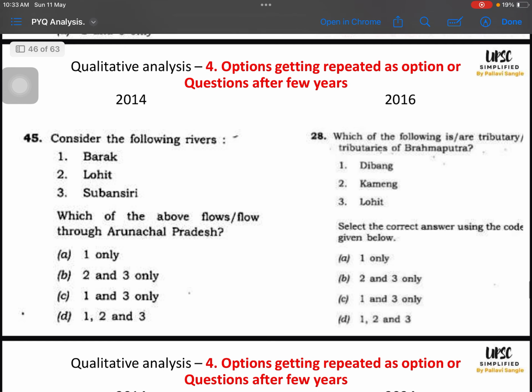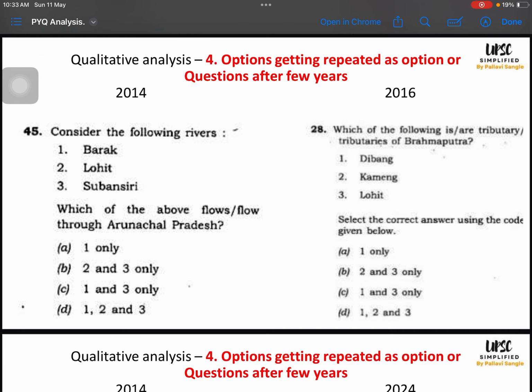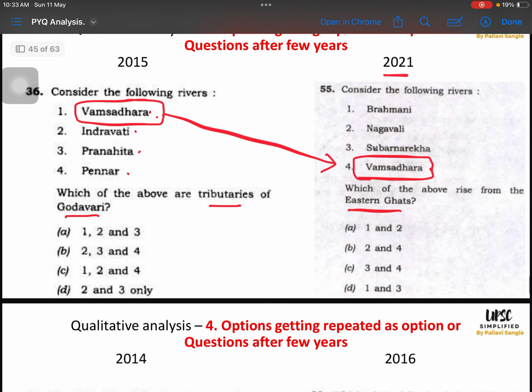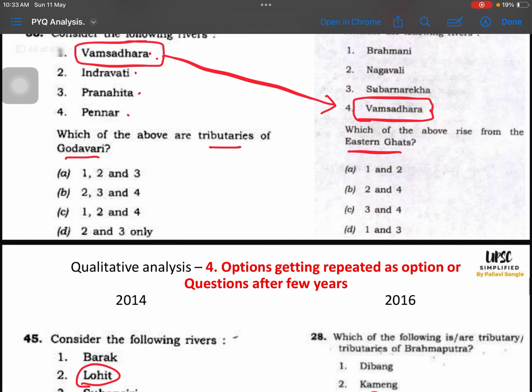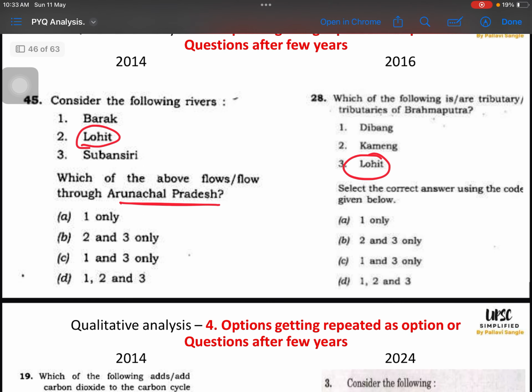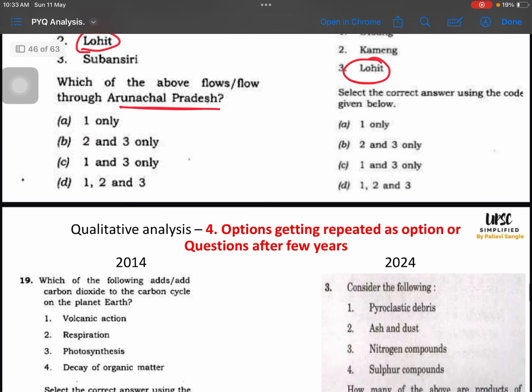Then next, they have asked about Barak, Lohit and Subansiri. So here, which of the rivers are flowing through Arunachal Pradesh? Barak, Lohit and Subansiri. So Lohit is repeated here, right? Then river is a very important theme of UPSC. They have asked about it in 2014, 2016, 2021, 2015. Every year there will be questions on rivers, so you cannot leave this. You have to prepare thoroughly. Exclusive focus should be given to reverse revision while doing your static.